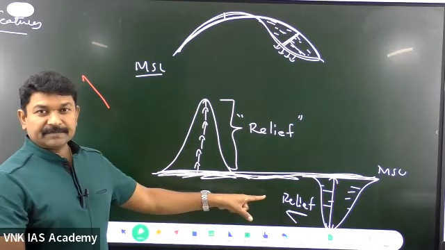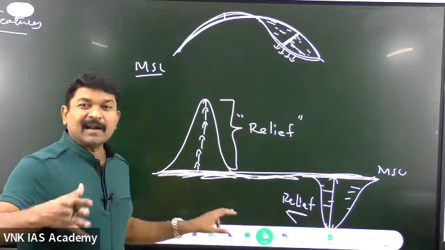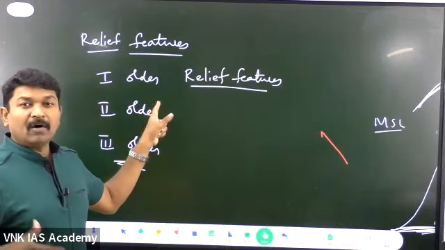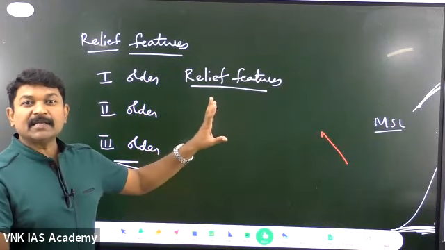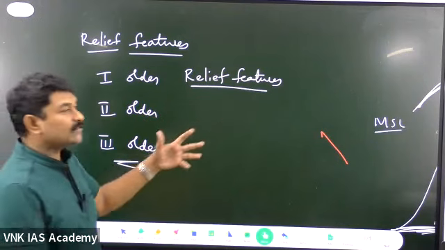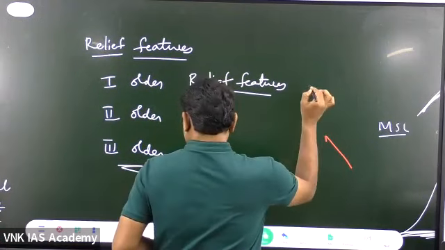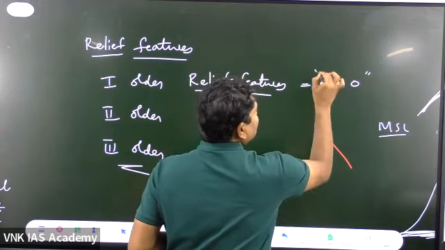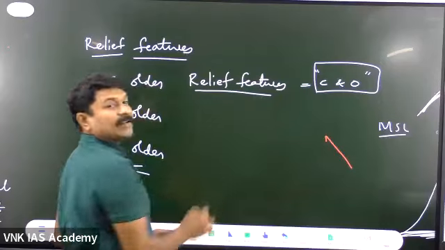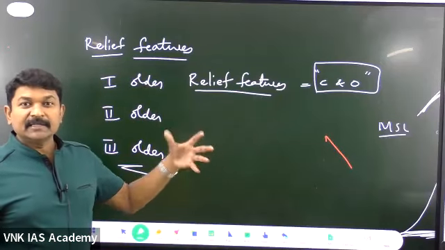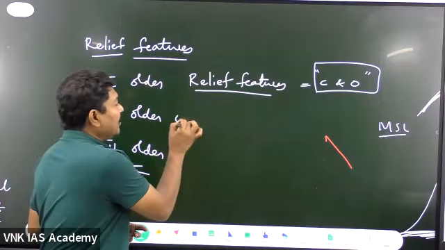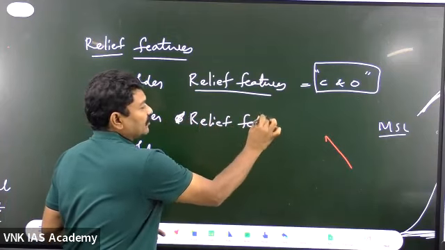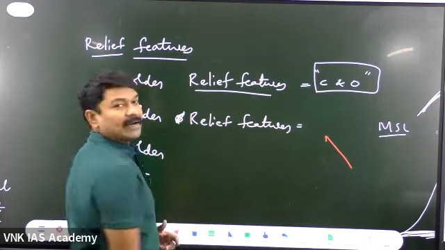These relief features have formed not randomly. How have they formed? They have formed in an orderly fashion. One is called the first order relief feature. What has developed? Continents. First and foremost, continents and oceans are the first landforms that developed. After the development of the continents and the oceans, there form the very important relief features called second order relief features.